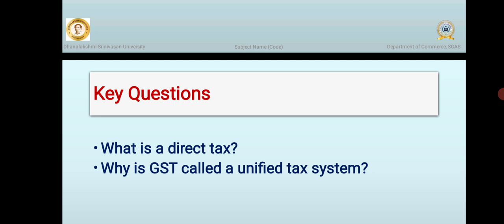Next, why is GST called a unified tax system? Yes, GST is called a unified tax system because it replaces multiple indirect taxes with one single tax applicable across the entire country. Earlier, there were different taxes like VAT, service tax, excise duty, and sales tax at the central and state level.